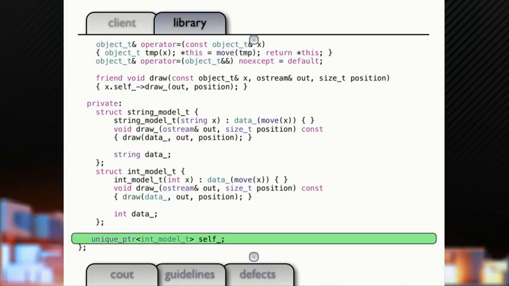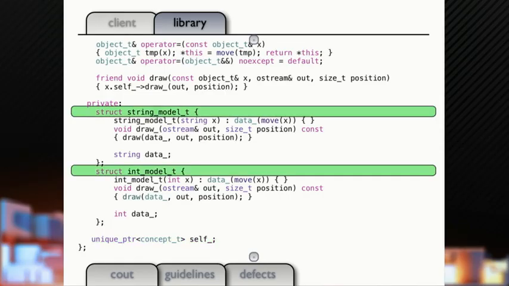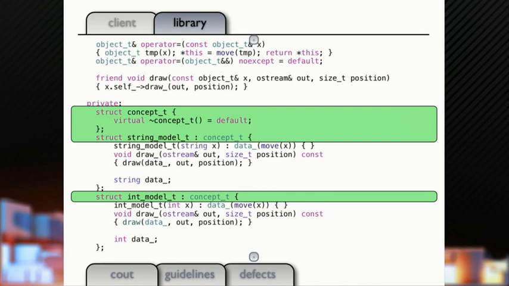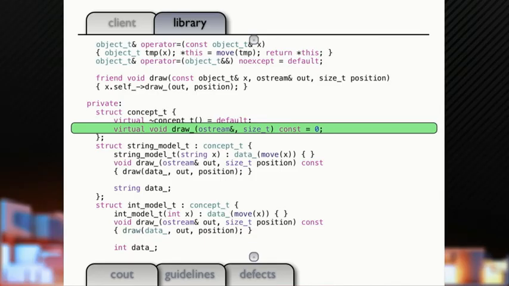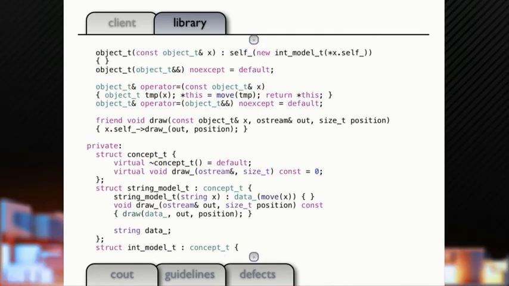So what are we going to hold a pointer to? We'll hold a pointer to our concept type. And we need to write that. So we're going to write a little concept type, which just has a virtual destructor here to start. And we're going to inherit from it from those two models. We're going to add a draw method, virtualize that.